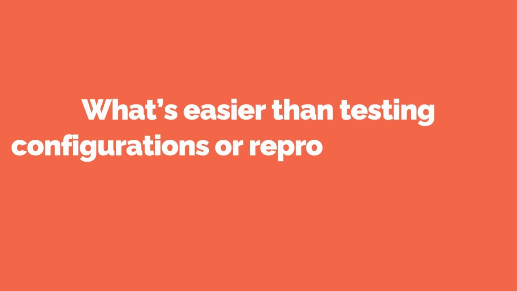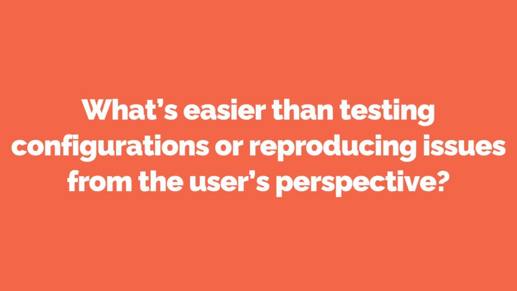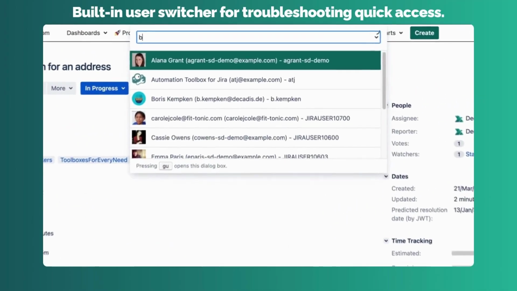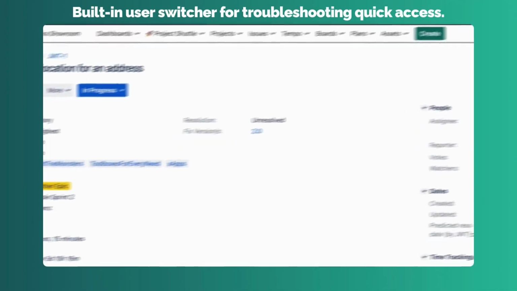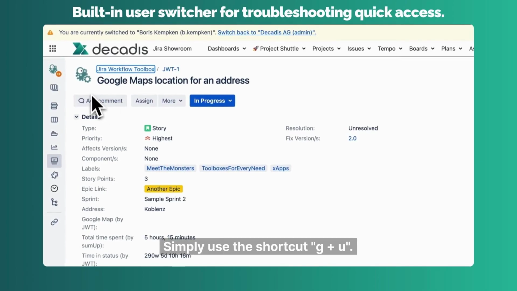What's easier than testing configurations or reproducing issues from the user's perspective? Built-in user switcher for troubleshooting quick access. Simply use the shortcut G+U.